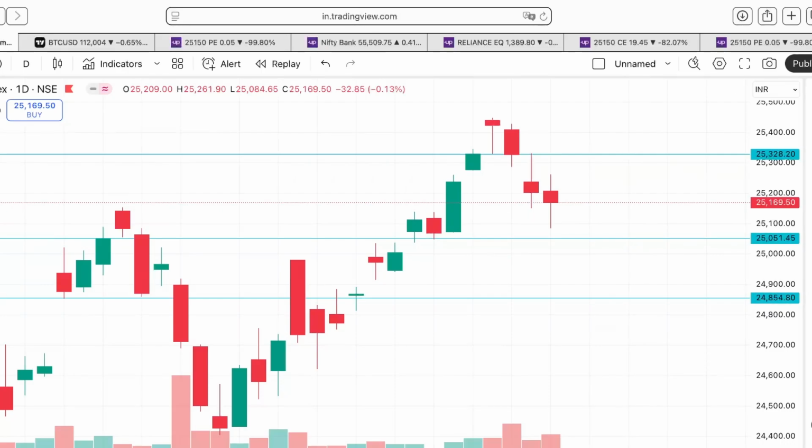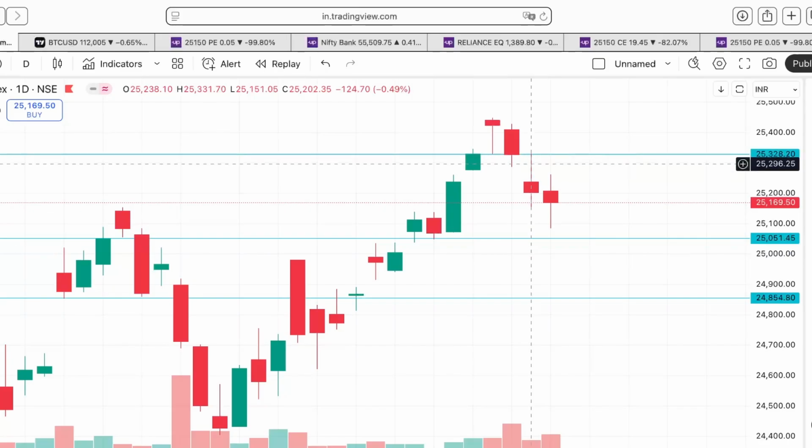There are three possibilities in a trade: buy, sell, or sideways. I am an option buyer, so I have just two possibilities, either buy call or buy put. I don't do option selling because there is a lot of risk, and the maths doesn't make sense to me. So now there is a buy call or buy put option. When I saw this on 18th and 19th, buy call is totally out of the window for me. So now I have to only see the selling, buy put.